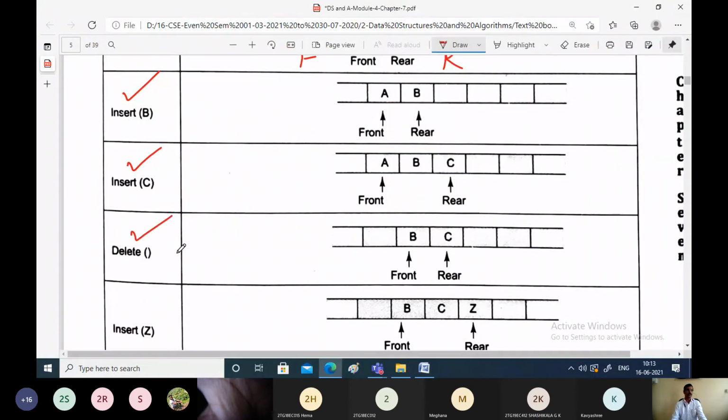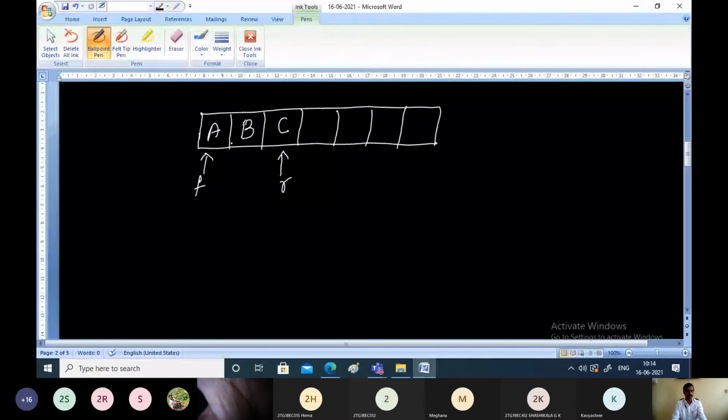Now delete. See here, the insert operation only will take the parameters. Delete operation will not take any parameters. Why? Because we are simply deleting the element which is present at the front of the queue. So when you perform delete, obviously this element A will get deleted.